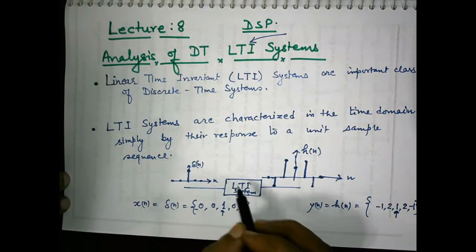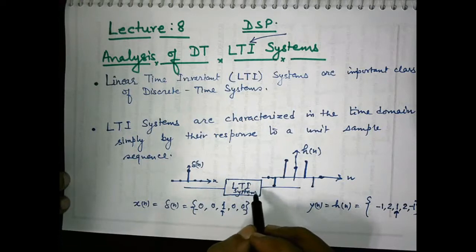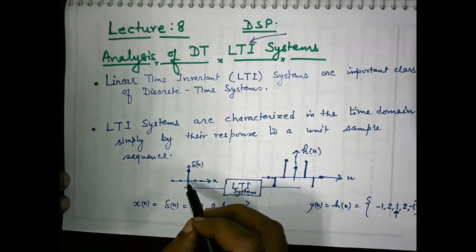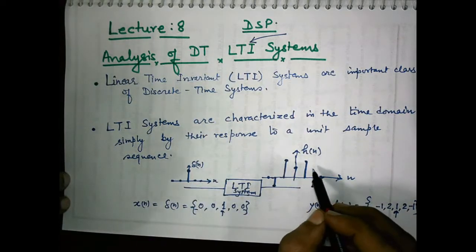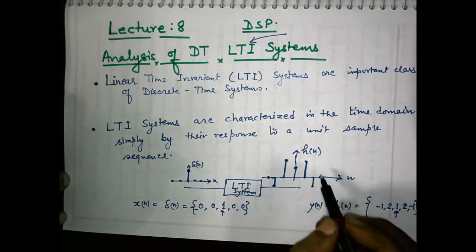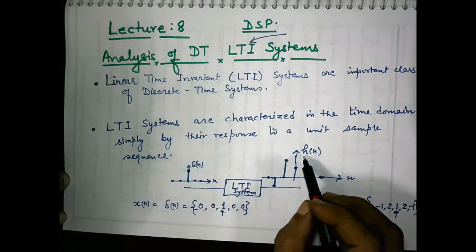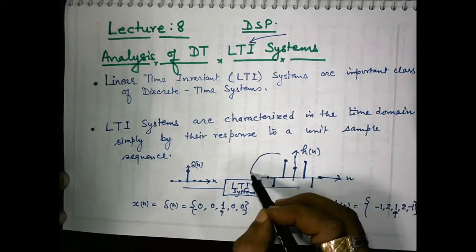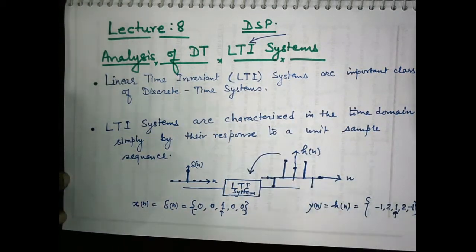This means if to a linear time invariant system we provide a unit impulse as an input, what we obtain at the output is known as impulse response, and this is denoted by the symbol h(n), and this is the characteristic feature of this system.